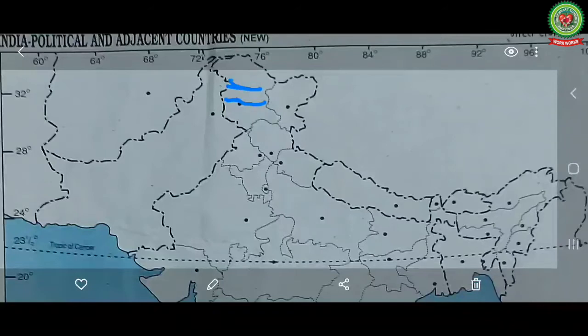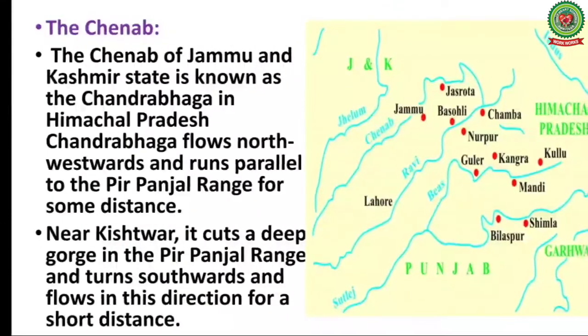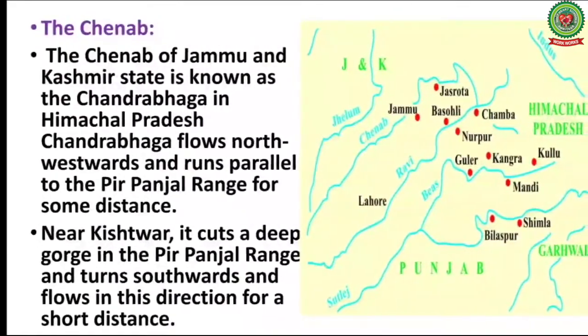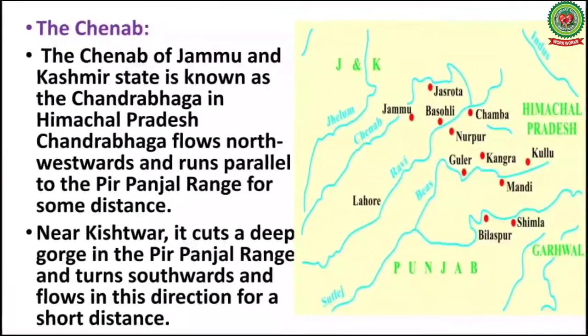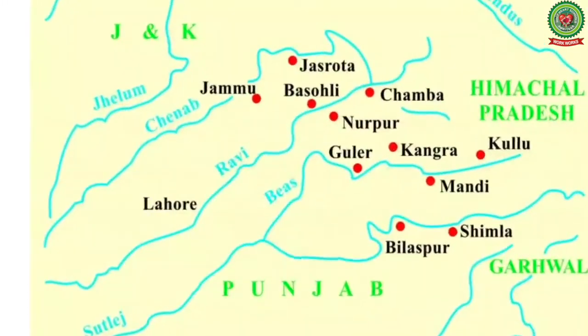Near Kishtwar, it cuts a deep gorge in the Pir Panjal range and turns southwards and flows in this direction for a short distance. Further, it turns to the west and enters the plain of Akhnoor in Pakistan. Then it finally merges with river Jhelum in Pakistan.